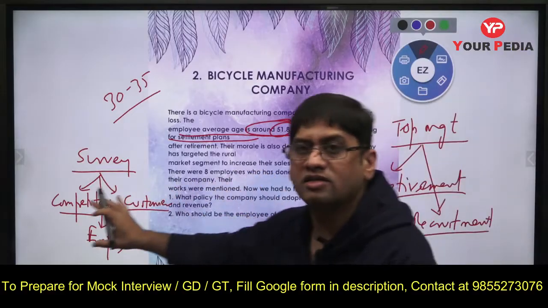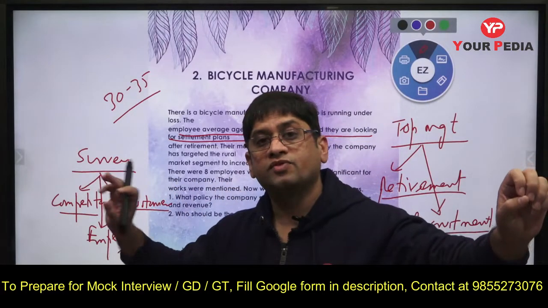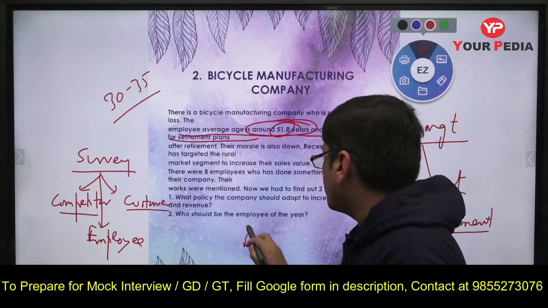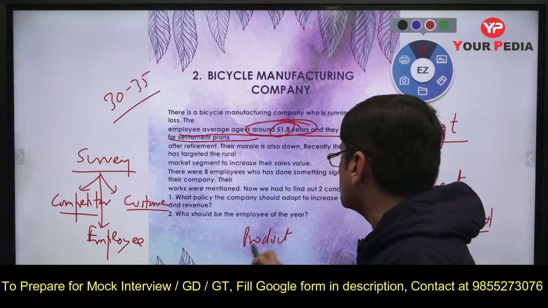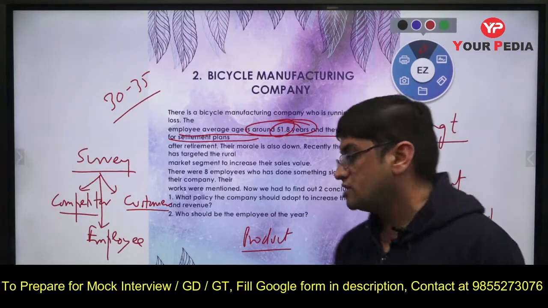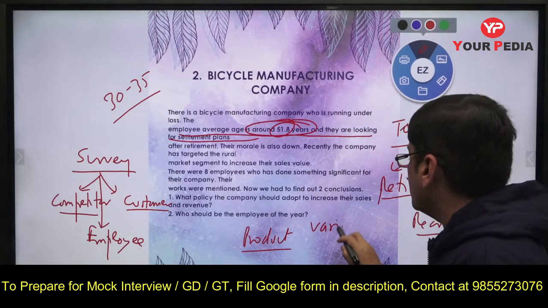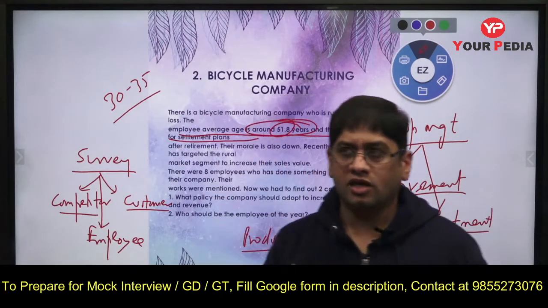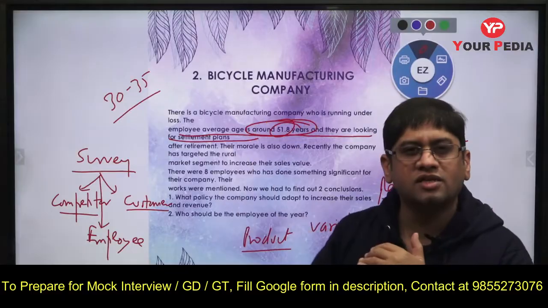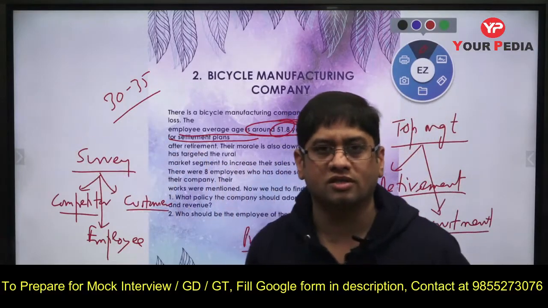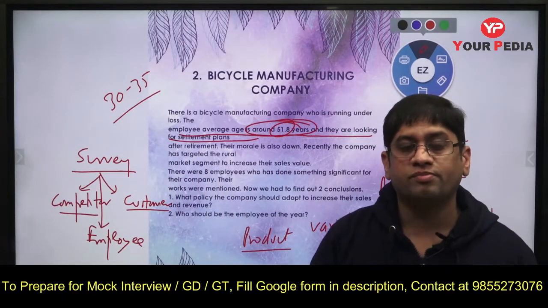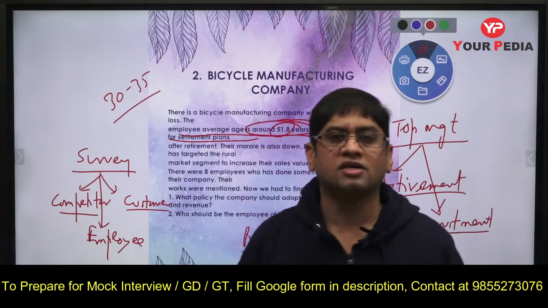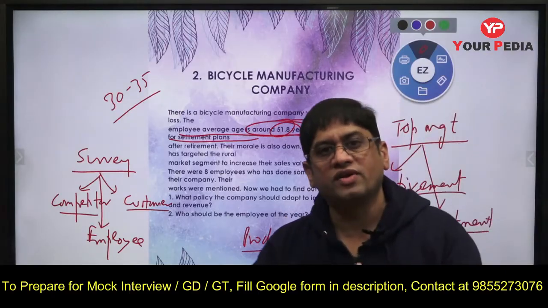You will get many things from here. The customer needs a product which your competitor is providing but you are not providing, you get the idea. Then you go for products. The product should be cost effective, and there should be variety in that. Whenever you think of making a product in a country like India, there is a huge variety, diversity as far as the socio-economic background is concerned. Some customers will prefer a very cheap product, some will go for high-end models, high-cost products. So you need to make bicycles for every customer.